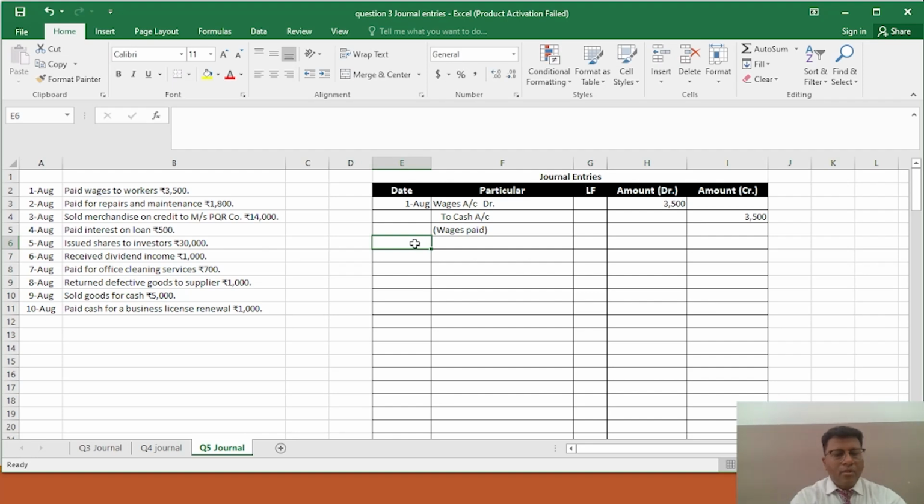The second transaction, on 2nd August, is: paid for repairs and maintenance.